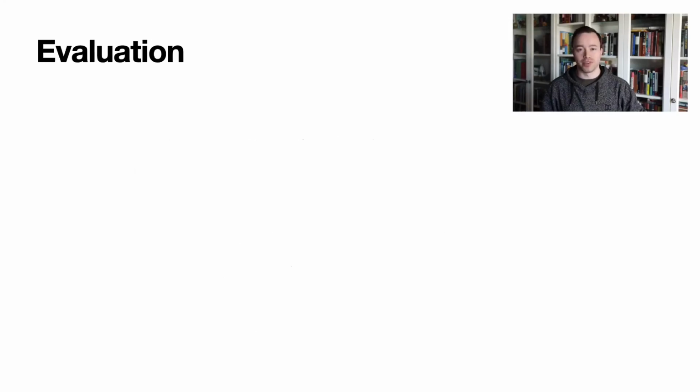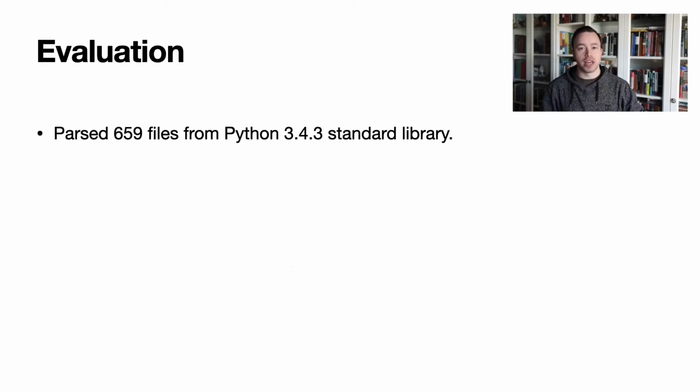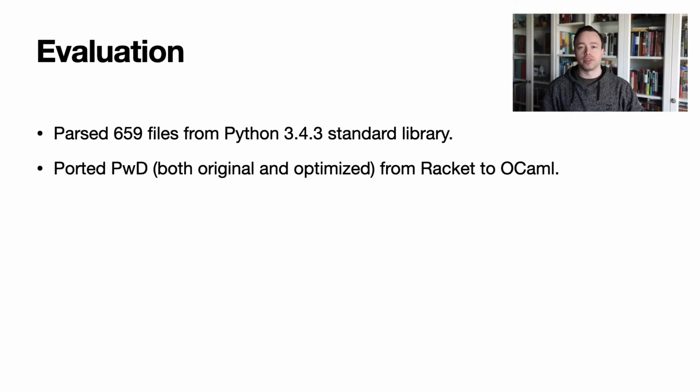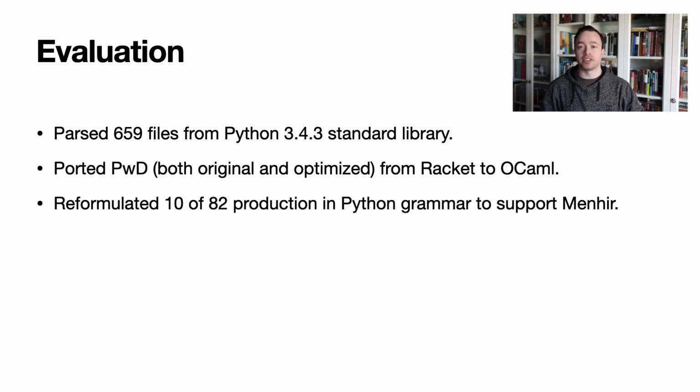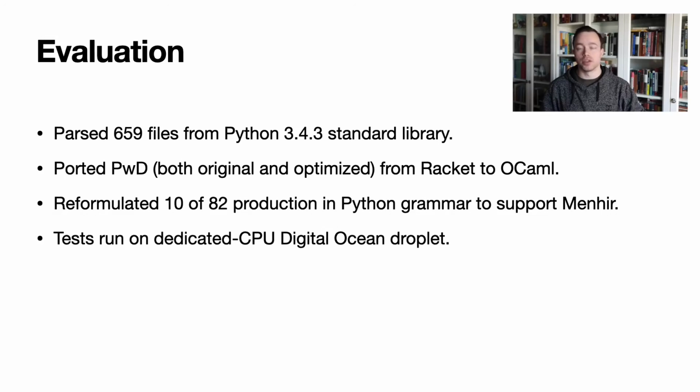Let's briefly look at our performance evaluation. We ran parsing with zippers over the Python 3.4.3 standard library and compared the results to a few other parsers. Parsing with derivatives from Might et al. 2011, optimized parsing with derivatives from Adams et al. 2016, Menhir, an LR(k) parser generator for OCaml, and Dypgen, a GLR parser generator for OCaml. The parsing with derivatives implementations had to be ported from Racket to OCaml, and Menhir's LR(k) limitations required that we reformulate some of the Python grammar to avoid potential ambiguities that might distort our comparisons. We ran the benchmarks on a DigitalOcean droplet with a dedicated CPU to ensure we did not introduce any sources of invalidity due to other tasks.